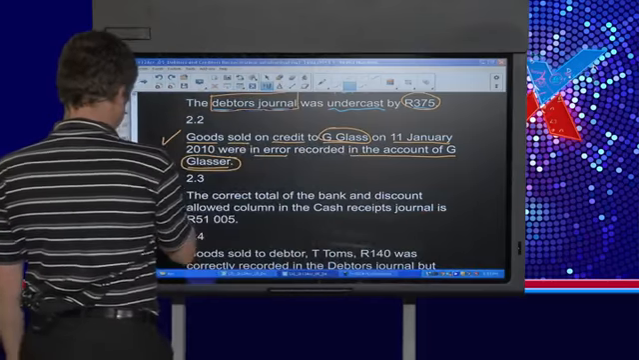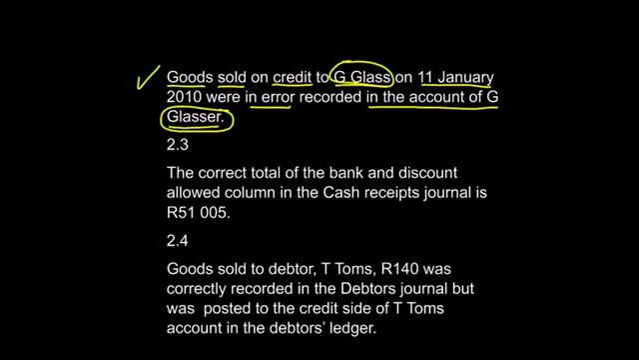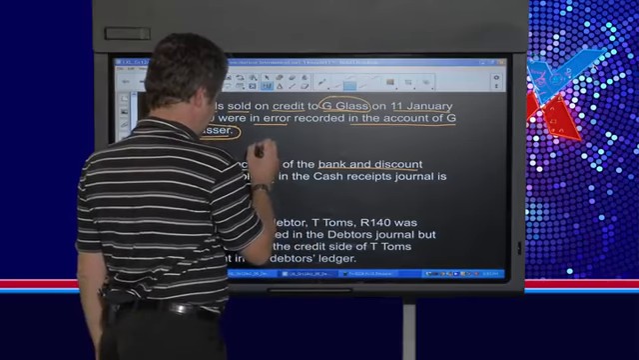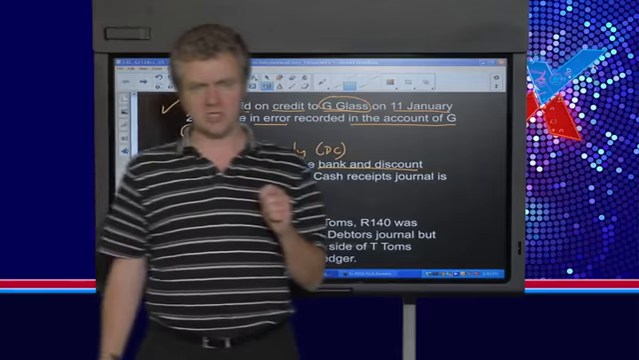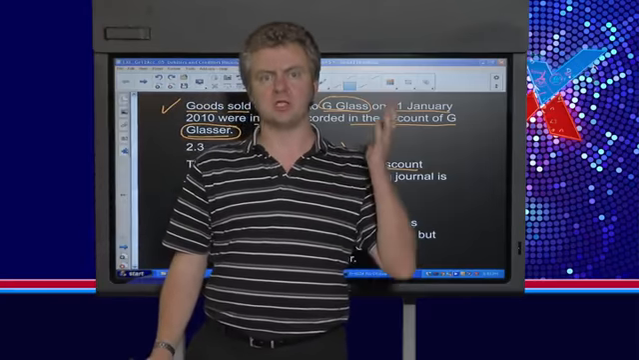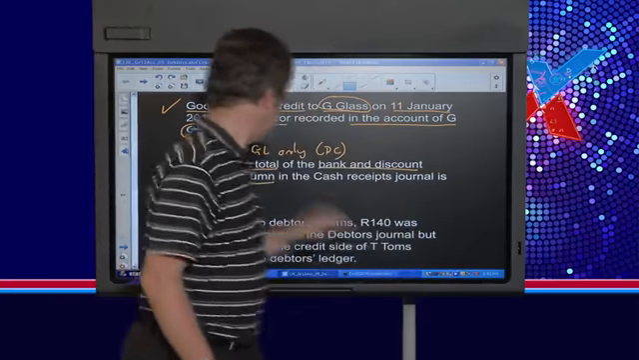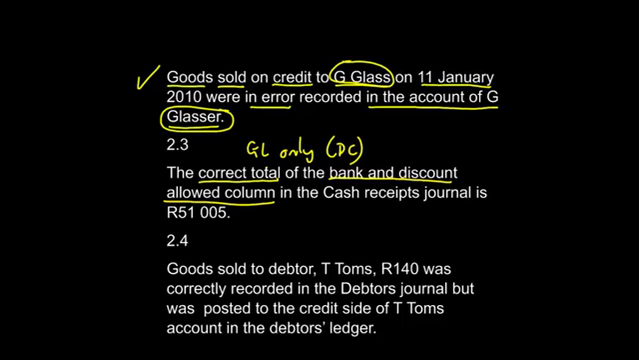Okay, our next one tells us the correct total of the bank and discount allowed column. When we see the word column, we should always know that it affects the general ledger only. It affects the debtor's control account in the general ledger only. It's not going to affect the debtor's individual account because we're dealing with a column total. It's got two hints there, total and column. So it says that the correct column total is 51,005 Rand, and it's the one for bank and discount allowed.